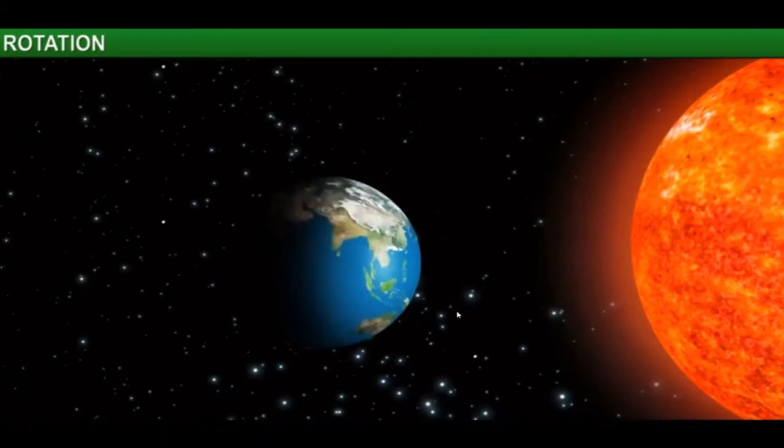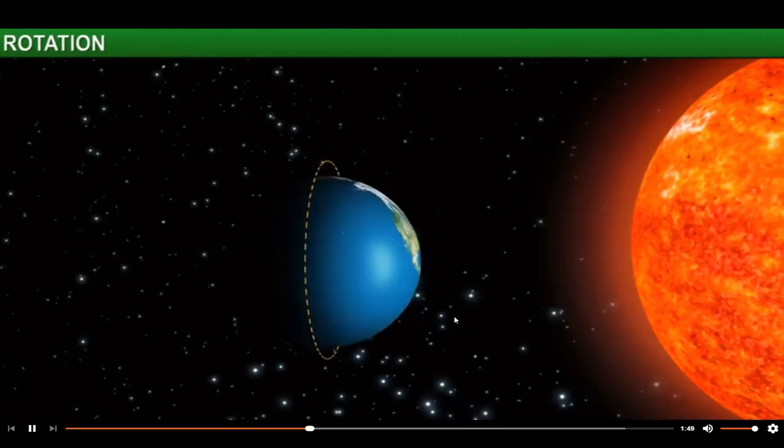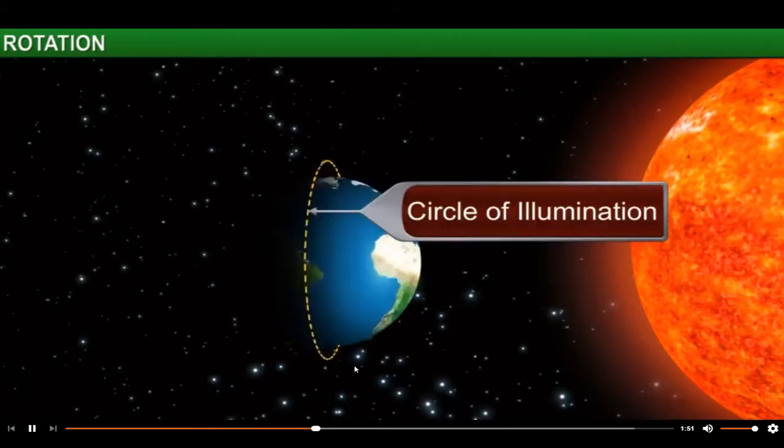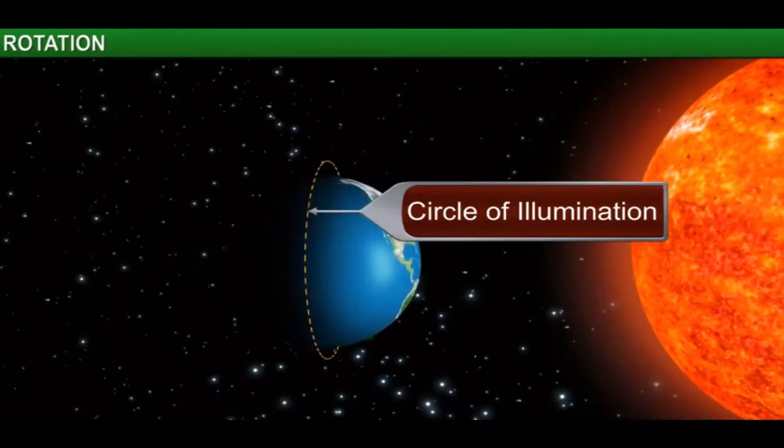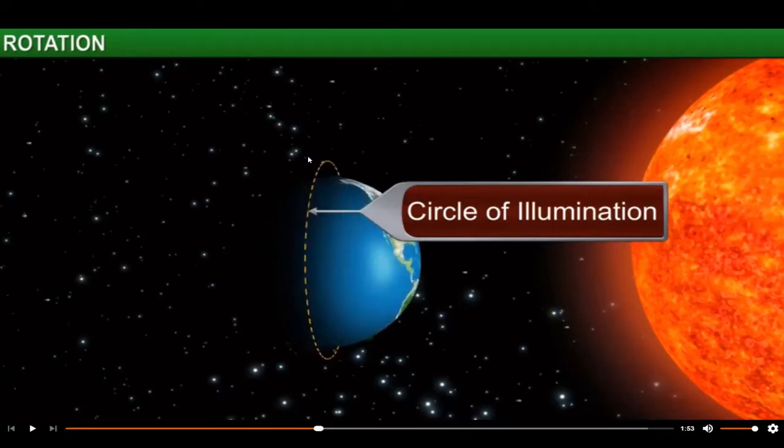Okay. The circle like this, that divides day and night on the globe, is called the Circle of Illumination. See, the half portion of the Earth is marked with these bracket lines. This is called the Circle of Illumination, where the half portion of the Earth is getting the light of the Sun directly. There is a circle, and that circle is called the Circle of Illumination.